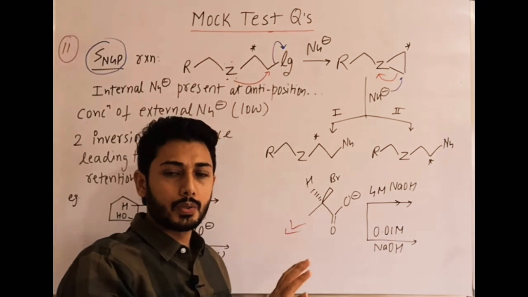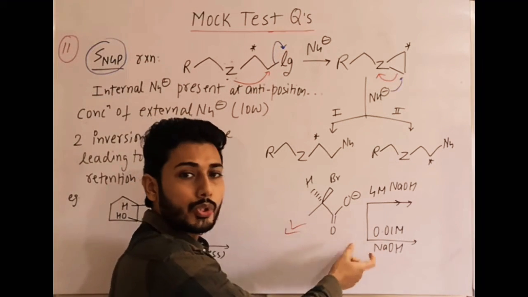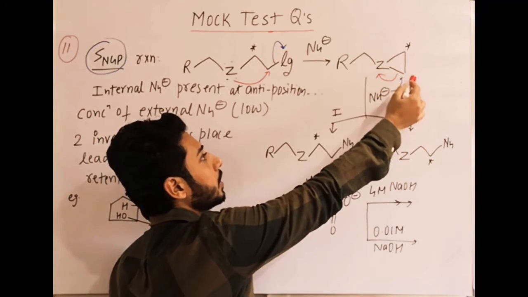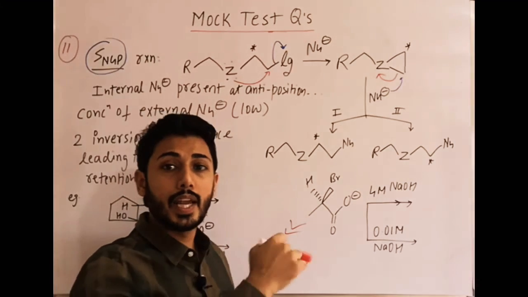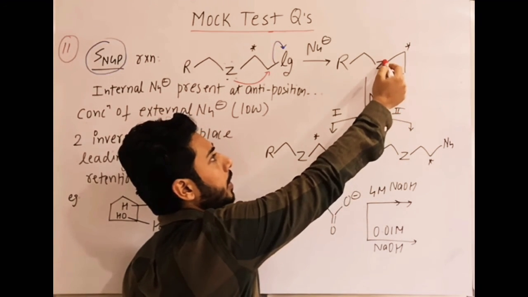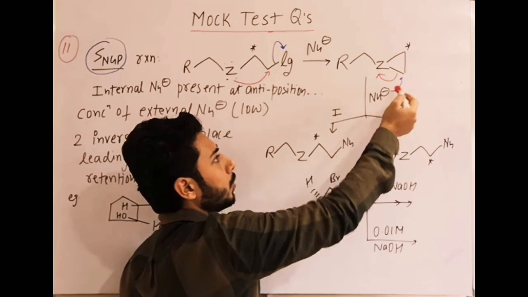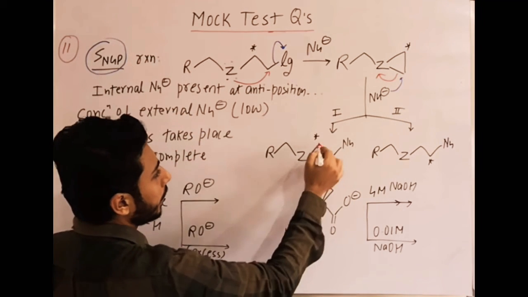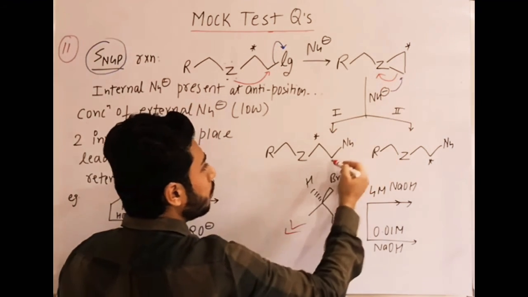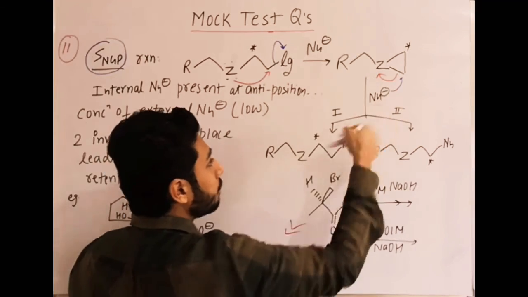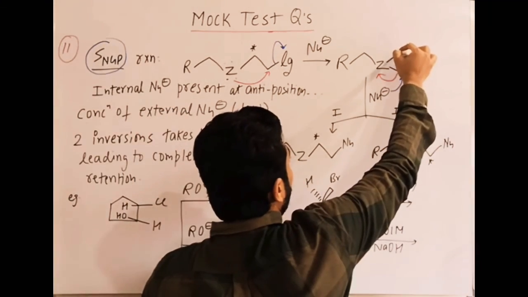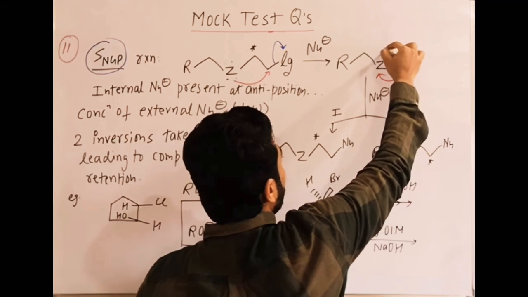I'm giving you a brief about this reaction, then we will use a few points in this question and you will get the answer. One possibility: the bond cleaves like this. This carbon, C12, is attacked by the nucleophile, and this bond is cleaved. So you can see that is Z CH2, carbon 14, then next CH2 and the nucleophile. It is one way. The other possibility is that the leaving group Z departs and the bond cleaves like this.